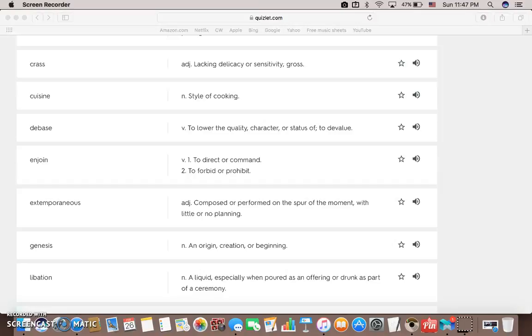Genesis. Genesis is the origins, the creation or beginning of something. So an example of Genesis would be the section of the Bible that tells the story of creation. This would be the genesis of life.